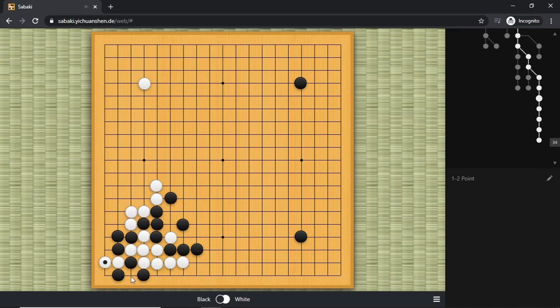Black says, hey, you know what? I don't have enough ko threats. I'm going to give up this one by turning here, which generates huge value towards the right side. White says, no problem. All this territory is mine, along with the potential to work on the top side. So at this point, the position is equal, and the reason is that black has a lot to work on towards the right side.